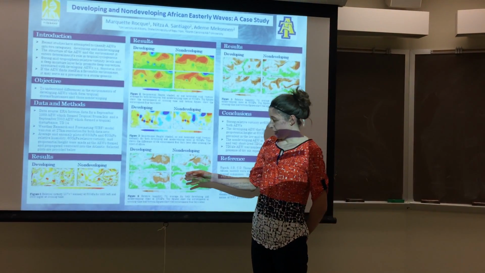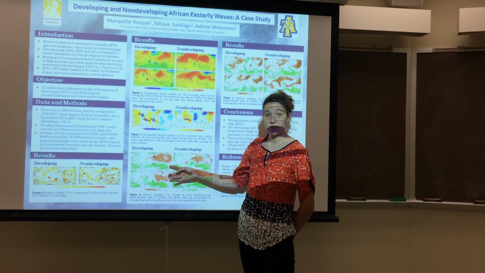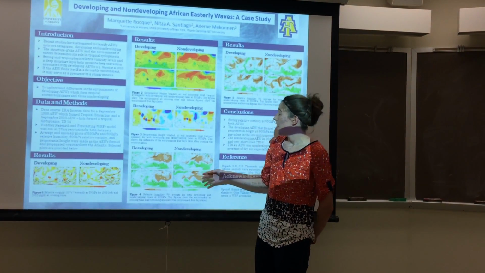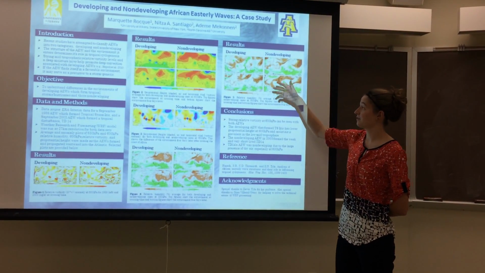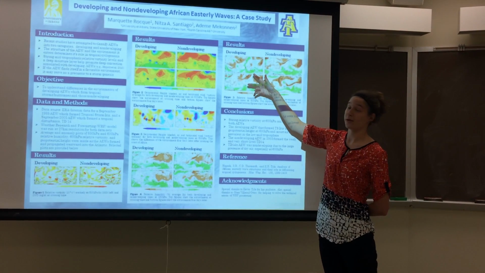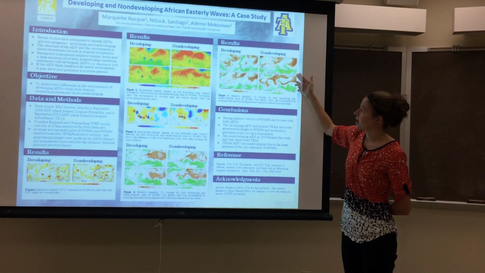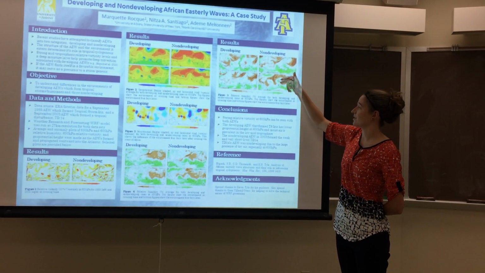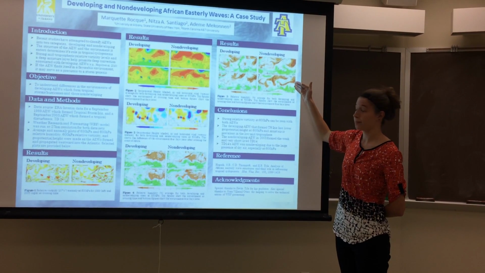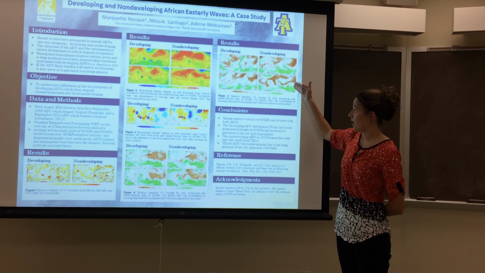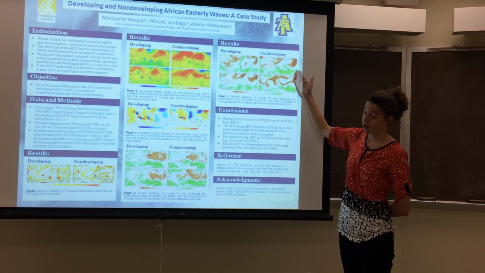As you can see, as the AEW crosses the west coast and propagates westward, it remains in a relatively moist area for both cases. However, when we look at the 600 hectopascal plots, we can see in the developing, it also remains in a relatively moist area, both as it crosses and 4 days later. But in the non-developing, we have this dry air coming down 4 days later, which ultimately ends up weakening the AEW and hinders it from intensifying anymore, which is why it was non-developing.